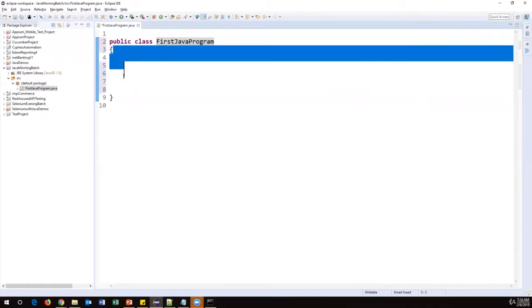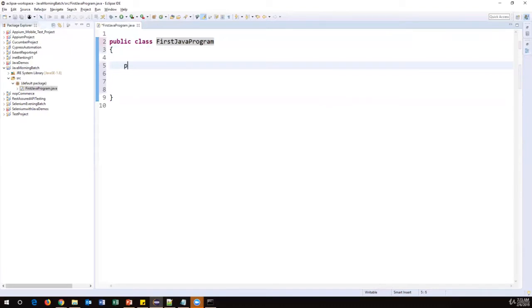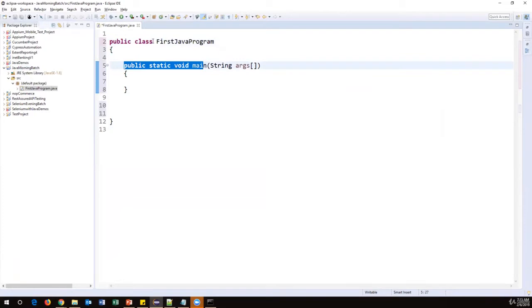We cannot directly write your Java code inside the class. We must create a method, that is the main method. The syntax of the main method will be public static void main, String args array, and inside this is the main method. This is basically the skeleton of your class and a method. In the coming sessions, I will explain in detail what these keywords are: public, class, static, what is String, what is args. We will discuss these in detail in the coming sessions.